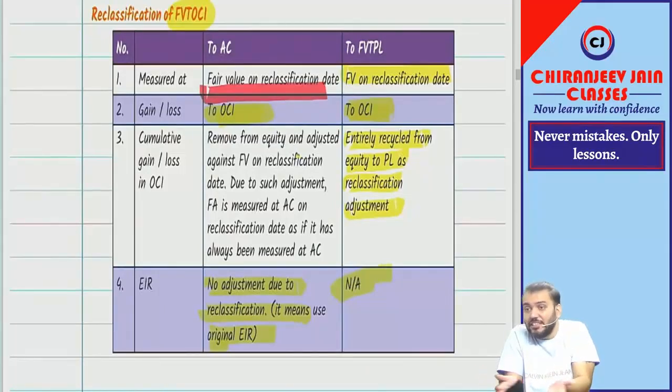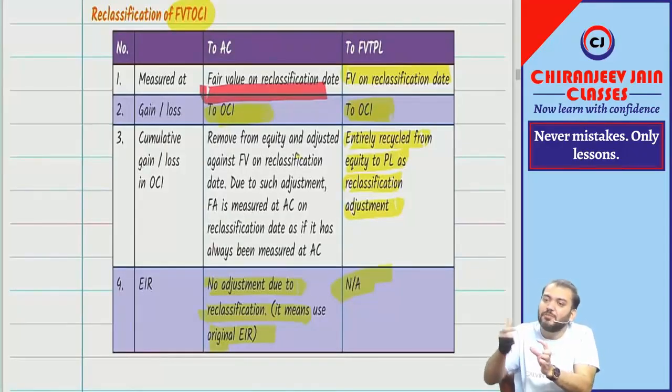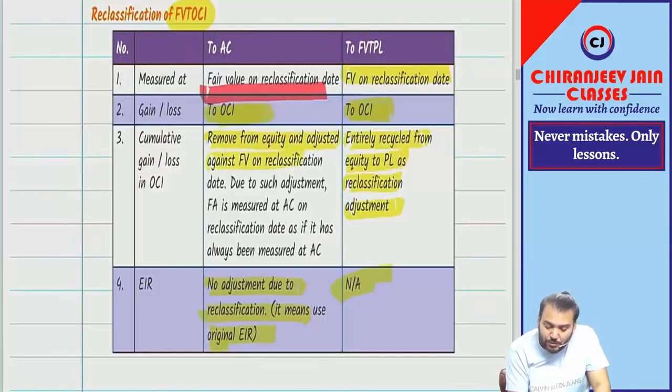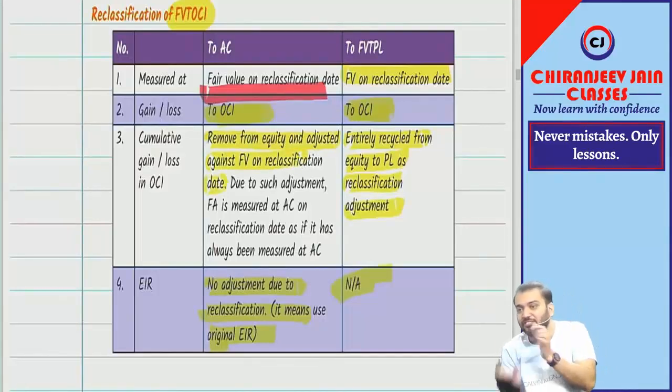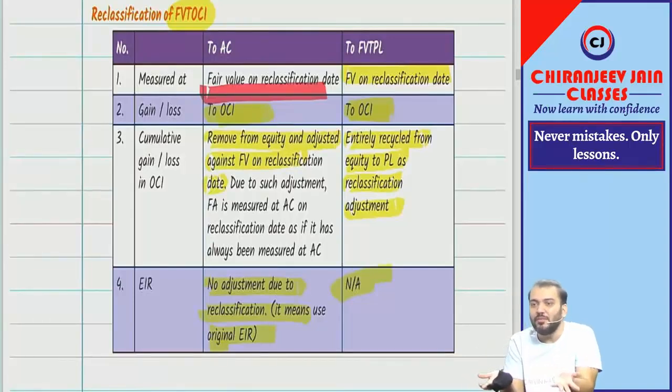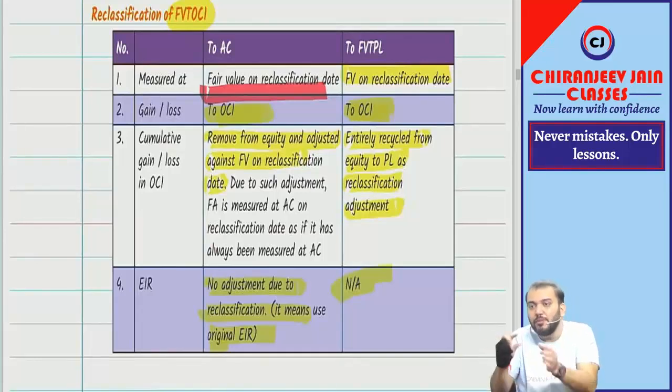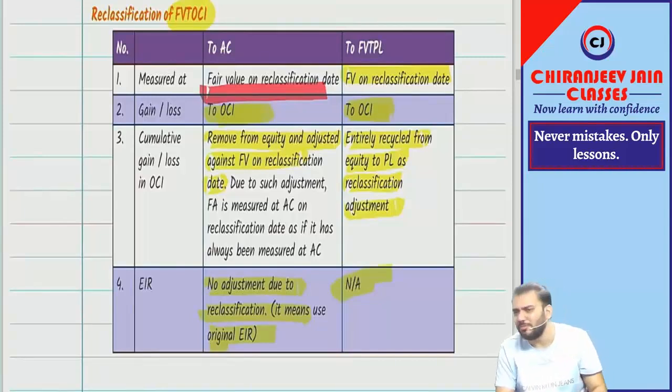Because for AC, there is no OCI gain or loss. There is no fair value gain or loss. So it will be adjusted with the fair value of that asset on the reclassification date. It means removed from equity but adjusted against the fair value on reclassification date, so it will be adjusted with the asset only. Whatever fair value gain or loss has been accumulated in a separate component of equity will be adjusted with the financial asset only. Understood?